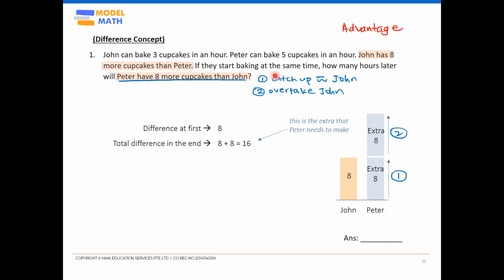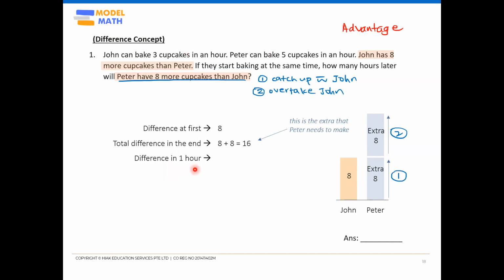But remember, because they're baking at the same time, in every 1 hour, John is baking 3, Peter is baking 5. So think about it, do you think 1 hour is enough for Peter to catch up by a total of 16 cupcakes? I would think not, because in 1 hour, when they are both baking at the same time, we notice that Peter can always bake 2 more cupcakes than John in the same 1 hour.